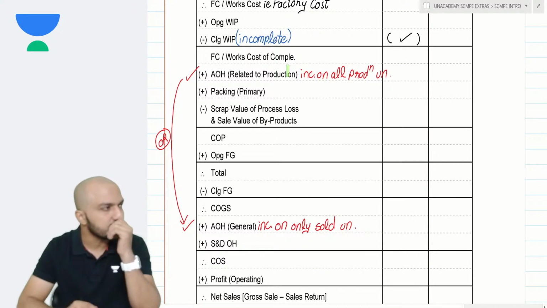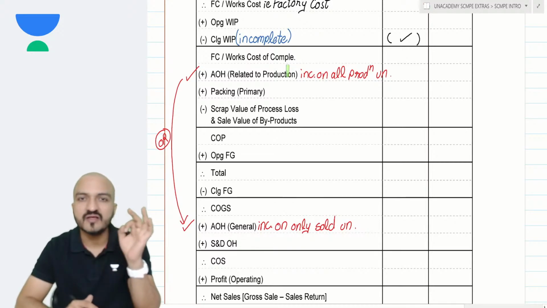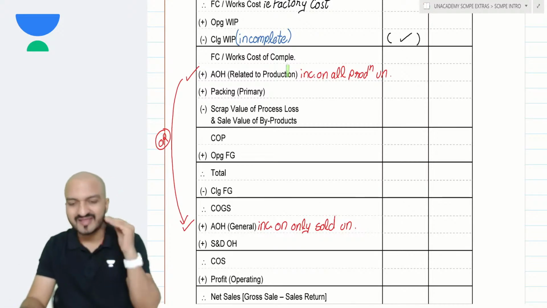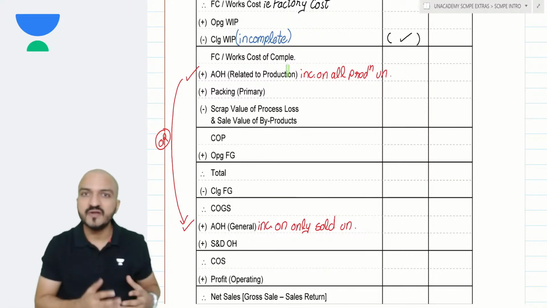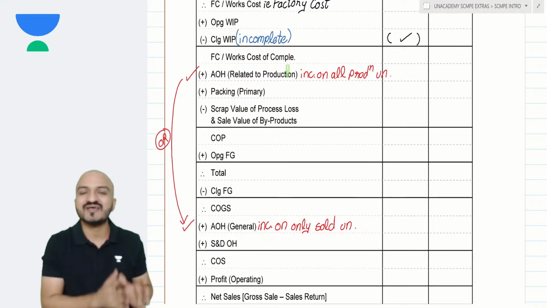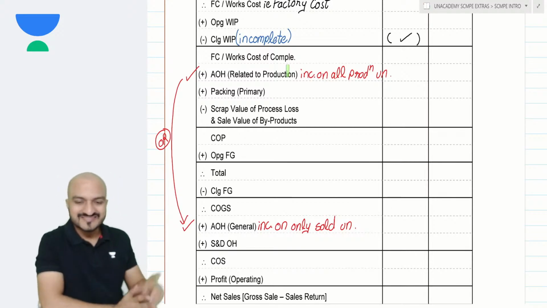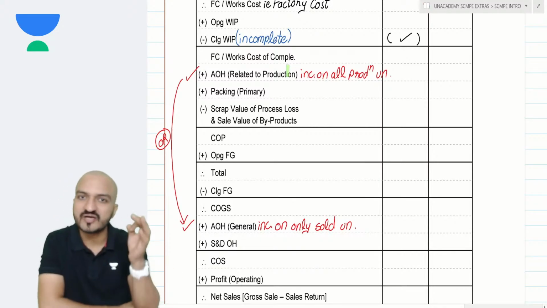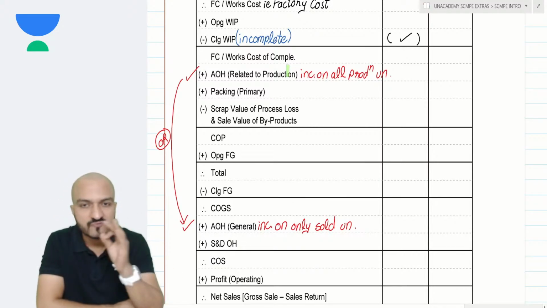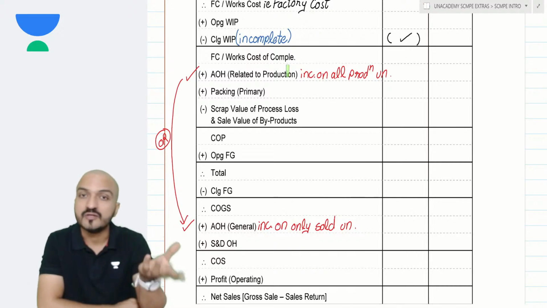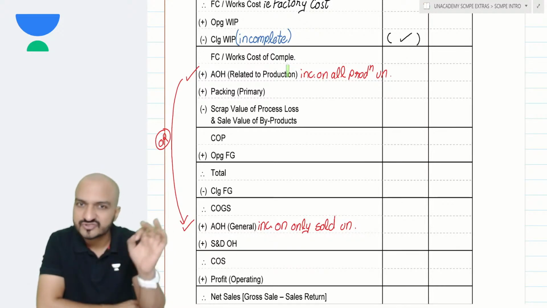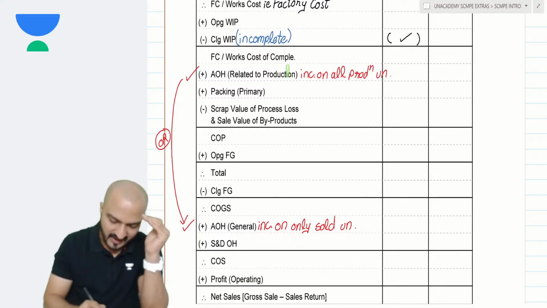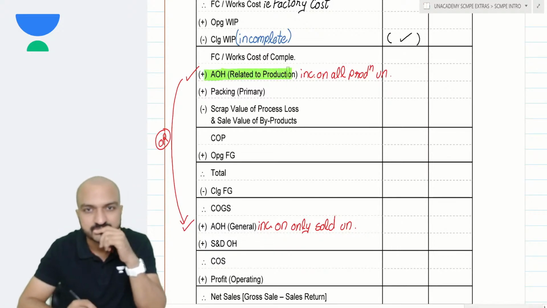Like simple, say for example, the cost of quality control. Whenever a unit gets completed, for every completed unit, you are giving some efforts to check the quality of the product. So that checking cost, quality checking cost. If I'm talking about the cost incurred to check the quality, do you check quality for only the goods which are sold? No, you check the quality for all the production units. So if that quality checking cost is considered, it will be as my admin overheads related to production.